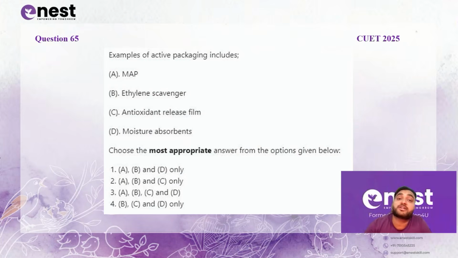This is from packaging. Examples of active packaging include. So when I discussed the first question of this series, I think it was about oxygen scavengers. Yes, so active packaging I discussed at that point. Active packaging means that there is an active substance or a chemical present in the package which will chemically react with the constituents of the package environment and do something irreversible or reversible in order to increase the shelf life of the food item.